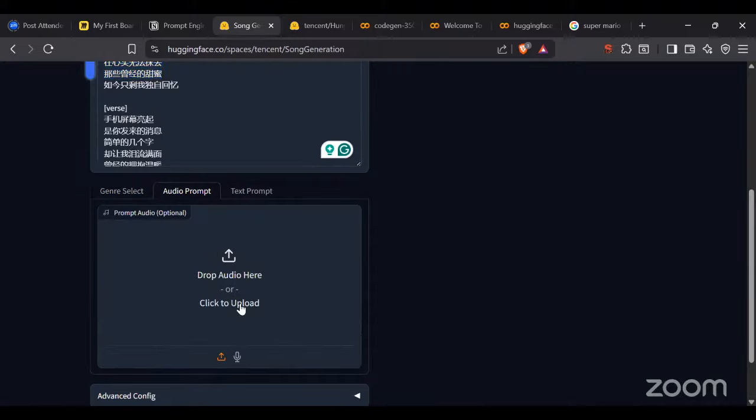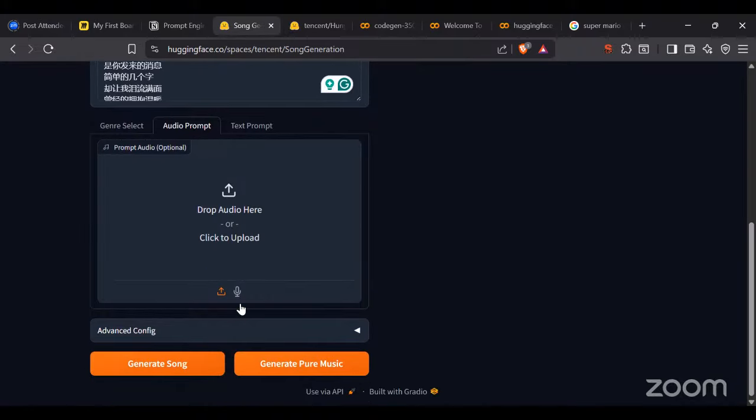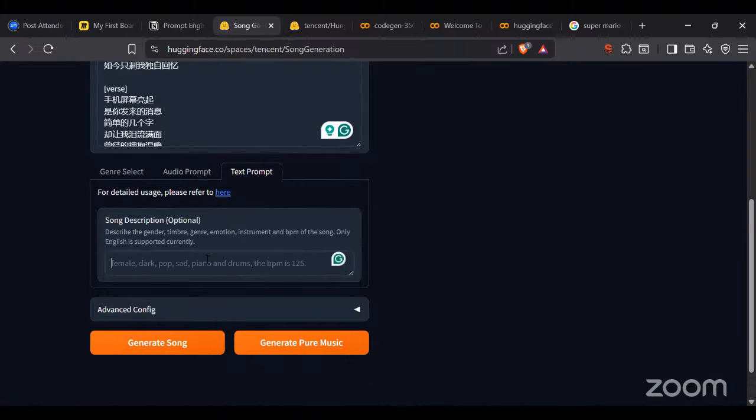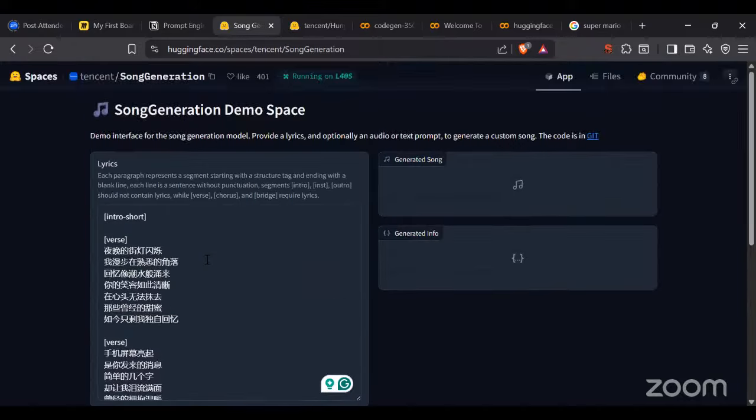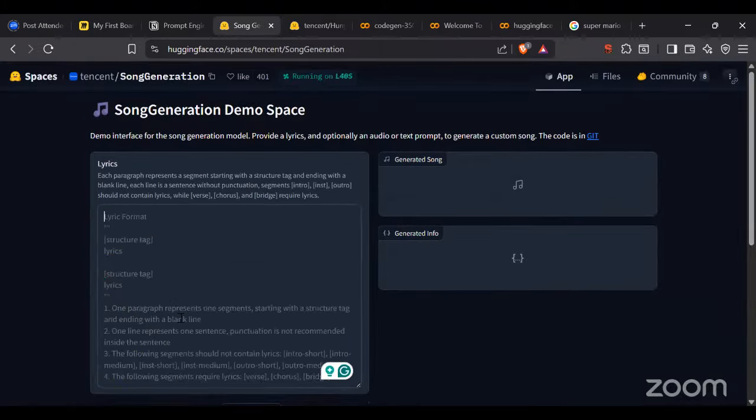You can give your own music also, and it can understand it. And after that you can also give some prompt like, I want this music to be more sad, more happy, more beats, funky beats I want. So those things you can also update. Here you can basically update the lyrics also, you can give any lyrics. Okay, this is the lyrics format, guys.